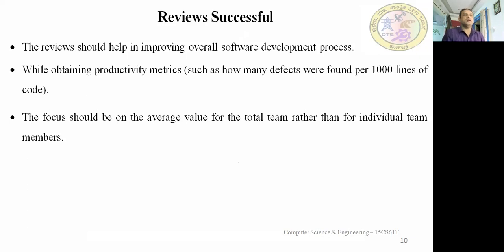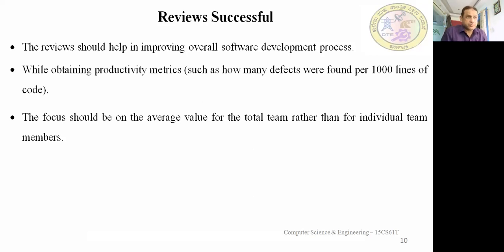The focus should be on the average value for the total team rather than for individual team members. For example, one team may make so many mistakes, and another team may not make any mistakes. So how can we identify the productivity? It should be on an average basis, not by the minimum or the maximum. Suppose one team got 50% errors and another team got 10% errors. We cannot say that 90% of the software is correct. Based on the average of the entire team, we can say that is the productivity of the software. That is the work of the reviews.